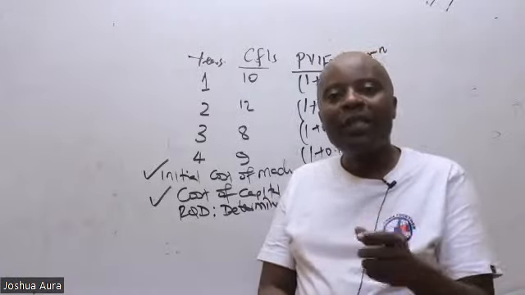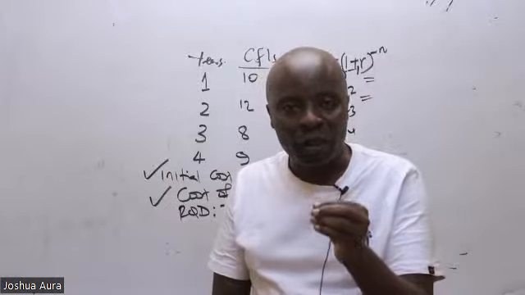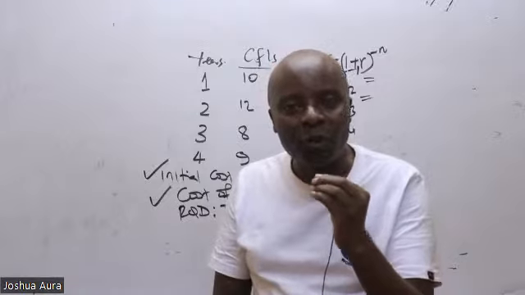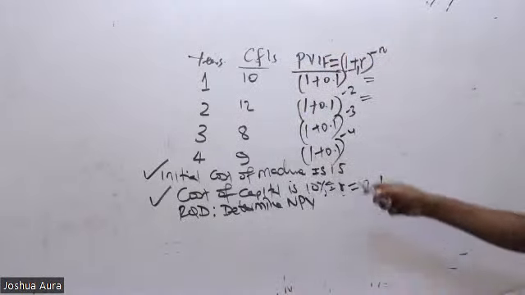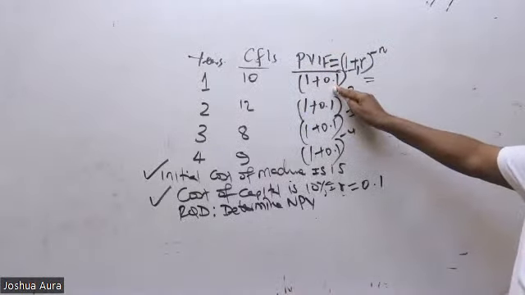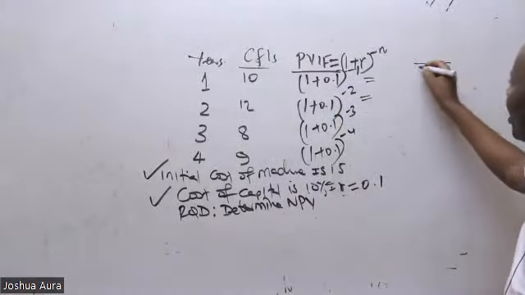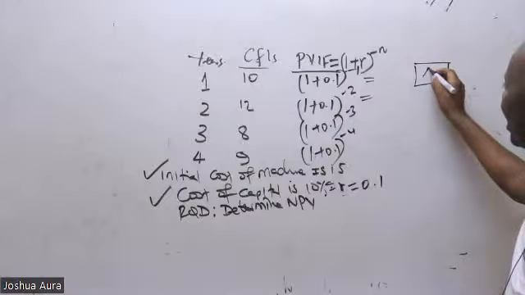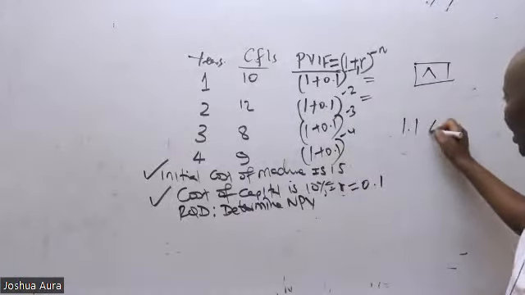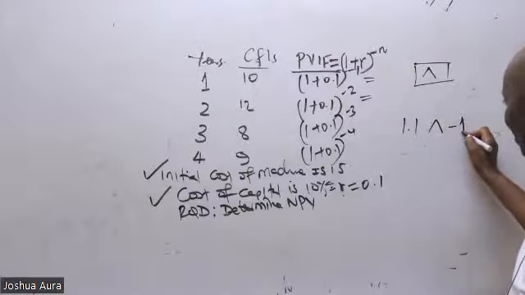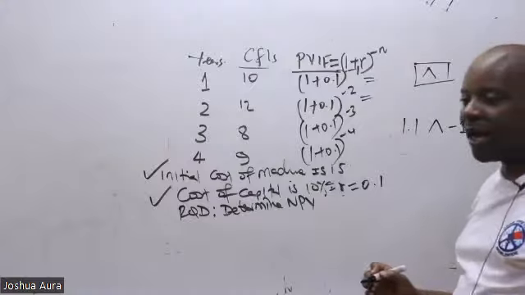But I know these are students who never took time to understand their formulas. How do these formulas work? So then, ladies and gentlemen, you see this is the same as 1.1. Using your calculators, you'll be able to see a sign like this, raised. So you say 1.1, this sign raised like that, minus 1, minus 2, minus 3, minus 4.